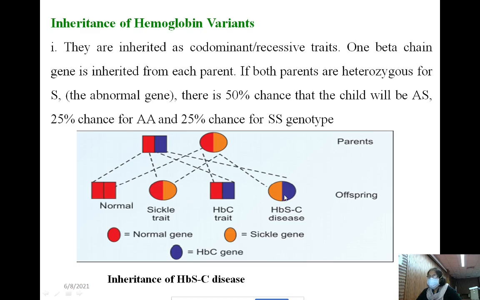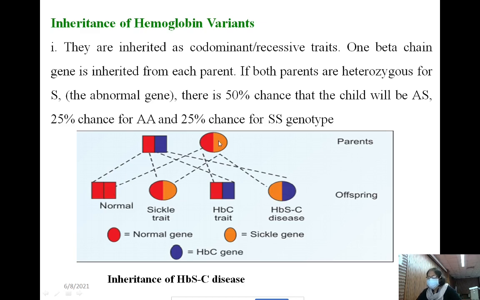And homozygous disease there will be a chance of 25%. If both parents are hemoglobin S heterozygous or hemoglobin S trait, then also the chance of normal offspring is 25%, heterozygous 50%, and homozygous or disease is 25%, isn't it?